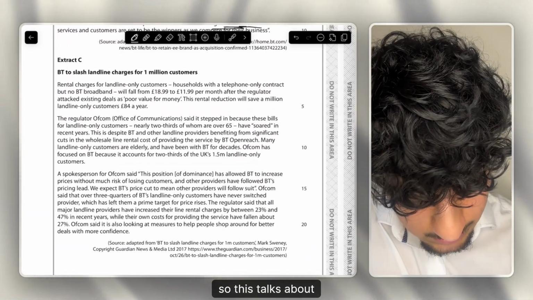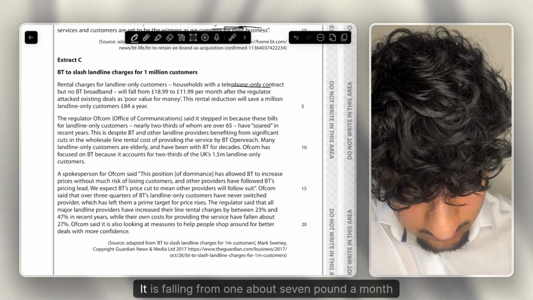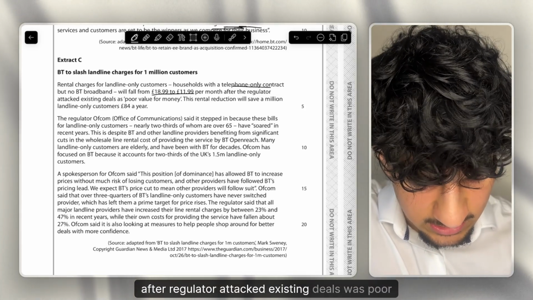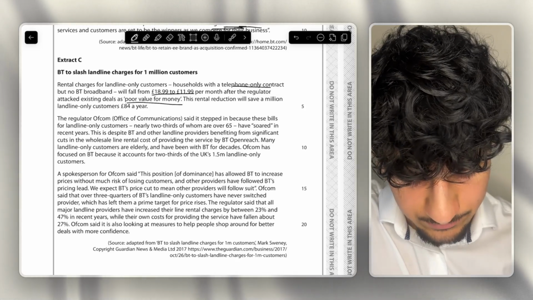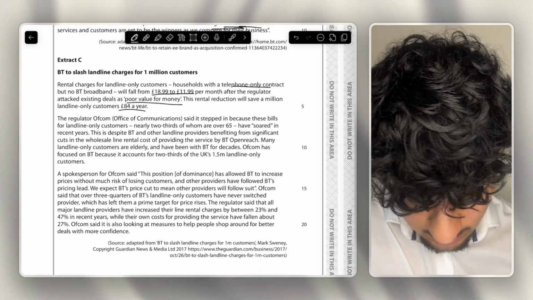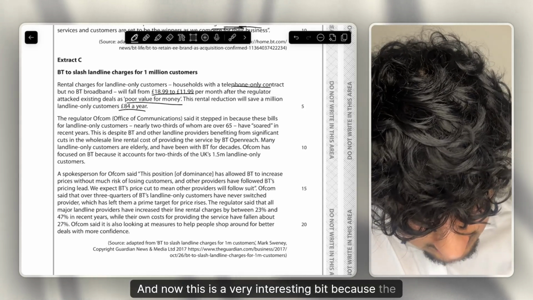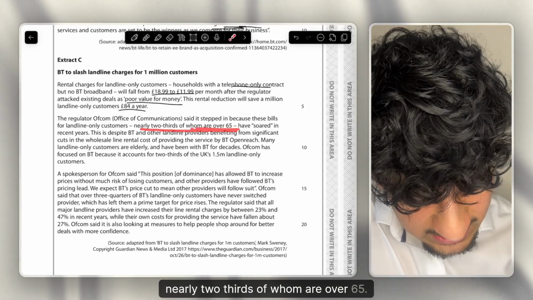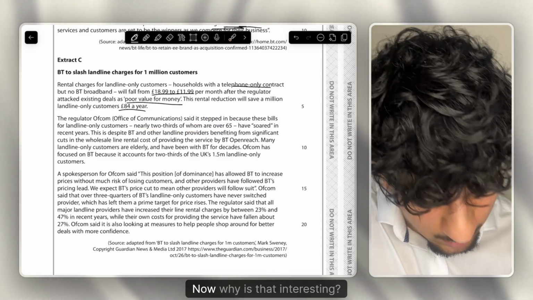Okay, so this talks about the telephone only contract. It is falling about £7 a month, after the regulator attacked existing deals as poor value for money. This will save a million landline customers £84 a year. And now this is a very interesting bit, because the bills for landline only customers, nearly 2/3 of whom are over 65. Now, why is that interesting?